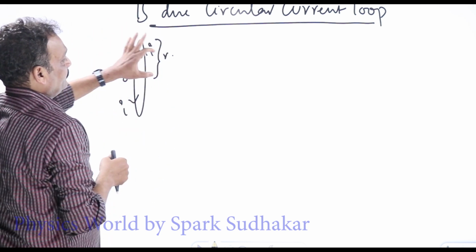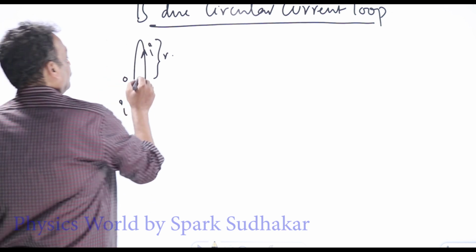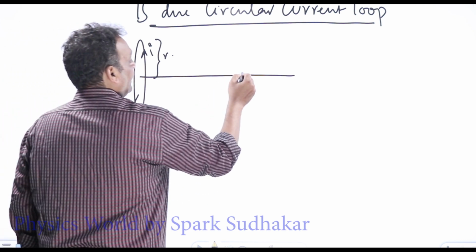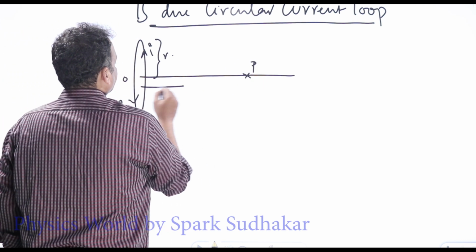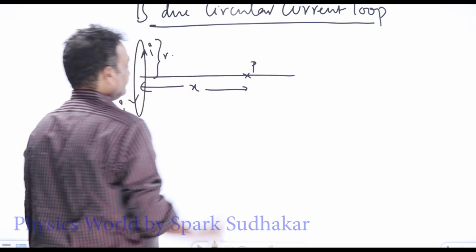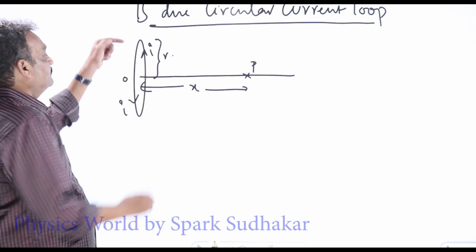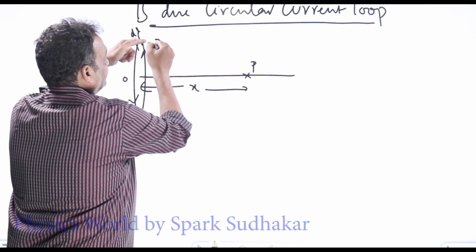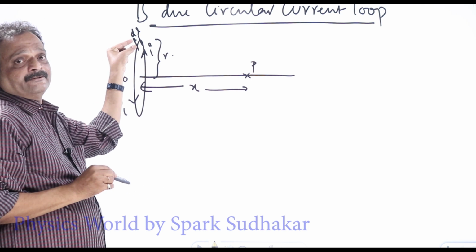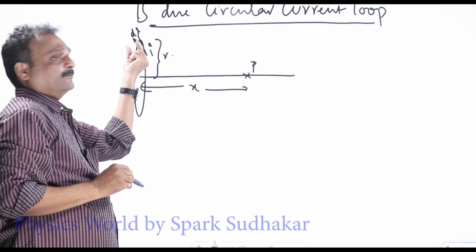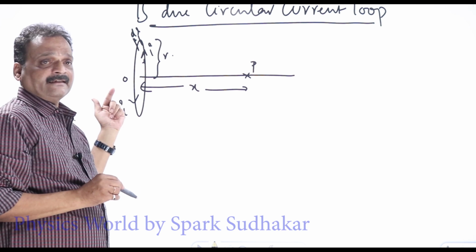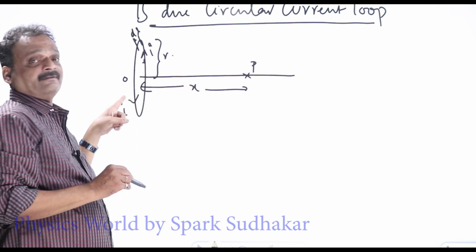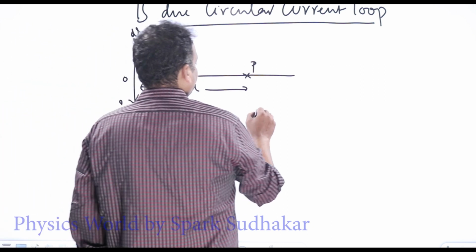Okay, the radius of the loop is r, O is the center. What is the magnetic field on the axis of the circular current loop at a point P which is at a distance x from the center? So what do we do? We'll consider a small element of length dl. We'll take this distance as r. We'll calculate the field due to the small element, then integrate it for the entire circle. We'll get B due to this circular current loop at a point P which is a distance x from the center O. Okay, the result we get in the derivation.